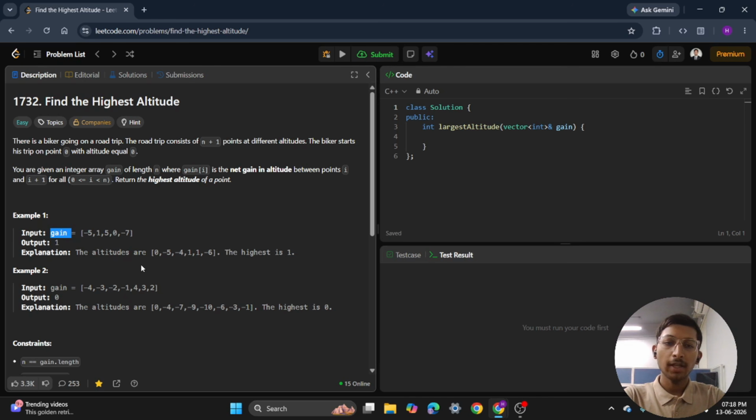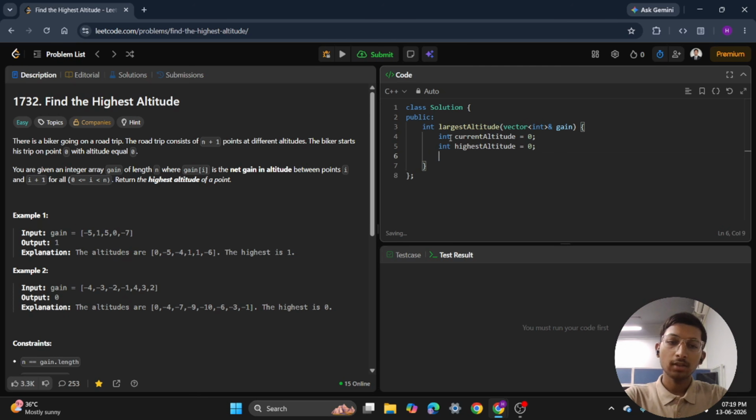So first, the biker starts at altitude 0. So we will declare int current altitude is equals to 0. With that, int highest altitude is equals to 0.